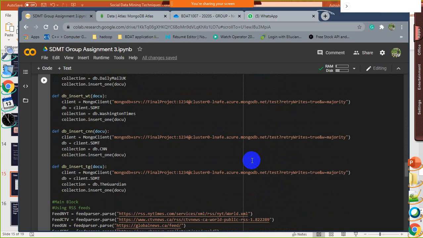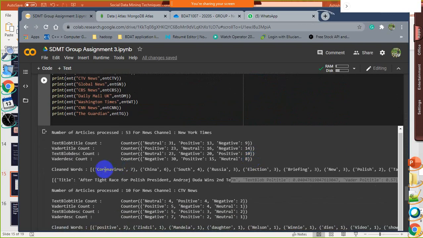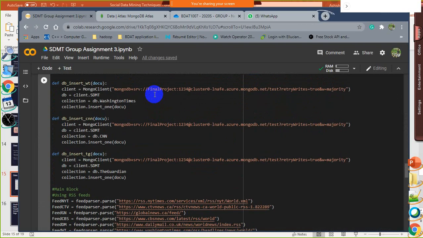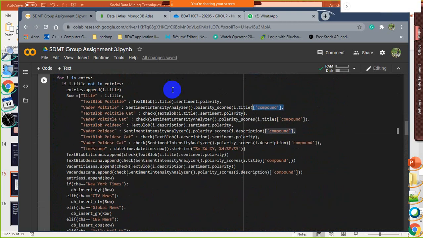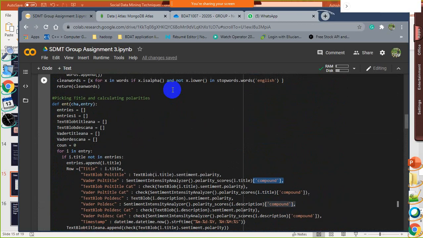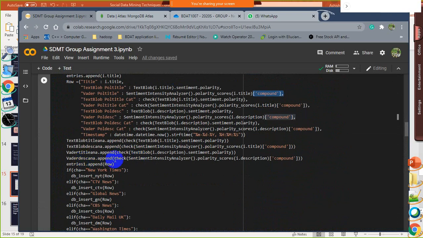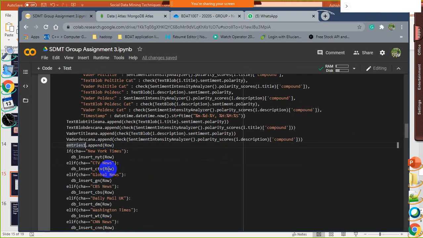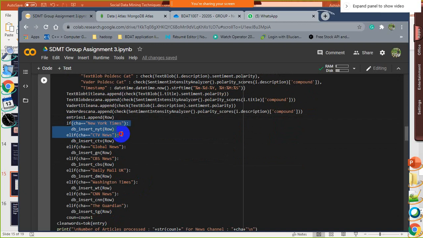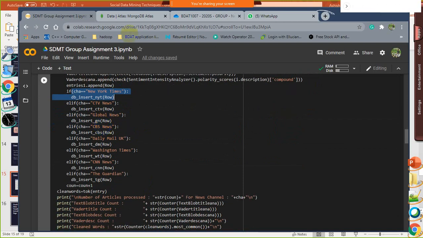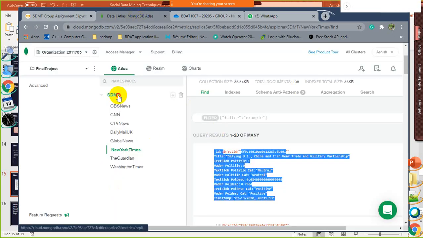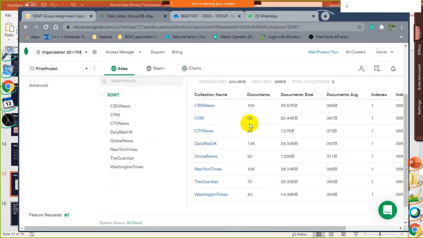Now the next thing is we have created clean words. For this, I have used the same functions provided by Nihal. Before that, we also insert the rows into the table. For each news channel, we have created a different table so that we can store all the articles there. This is the total number of tables. The code ran 2 times, so as CBS News gave 50 articles, it is now showing 100.